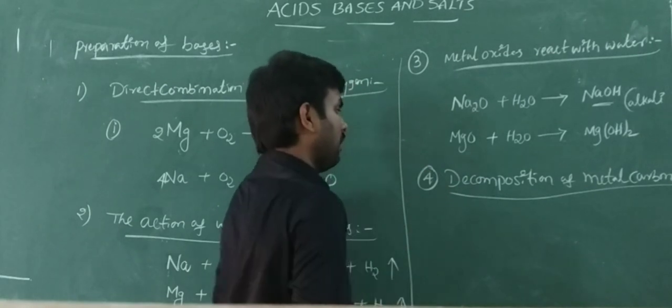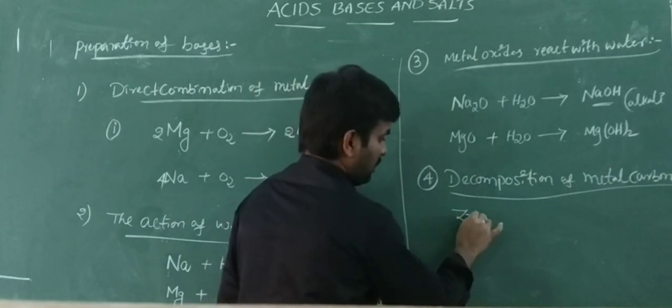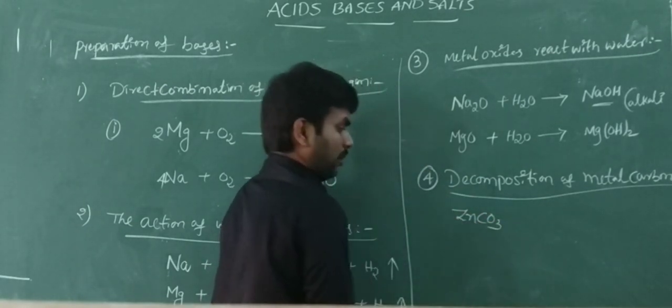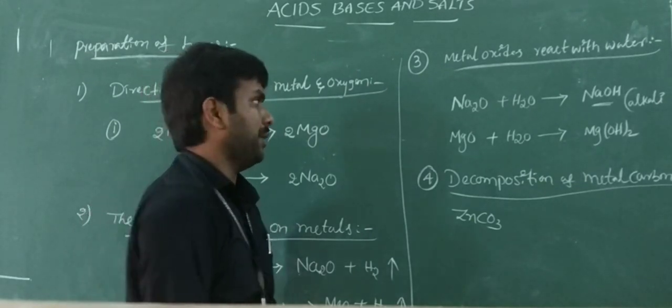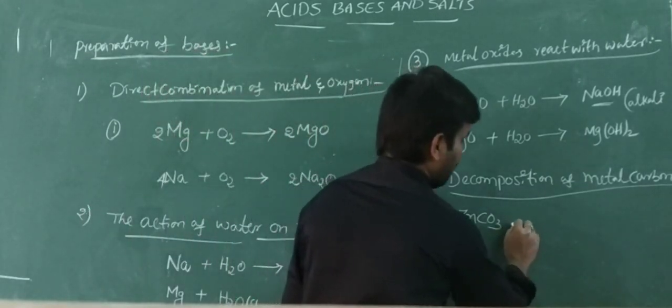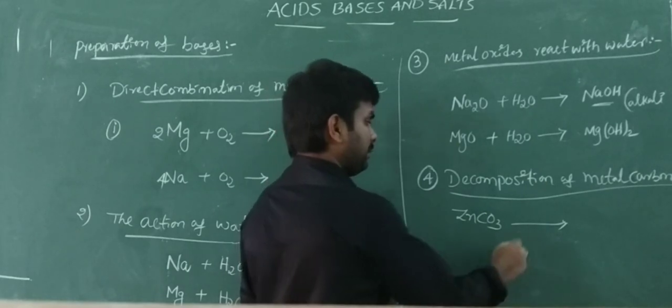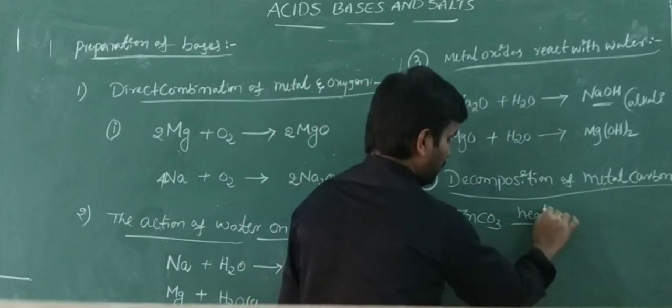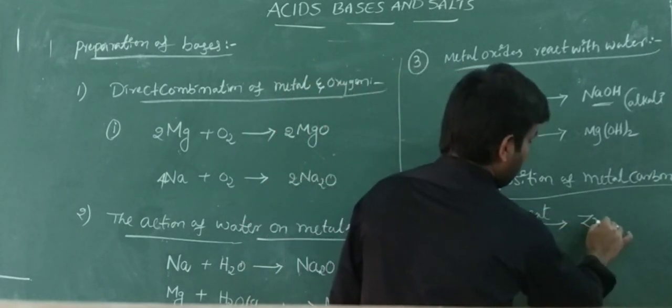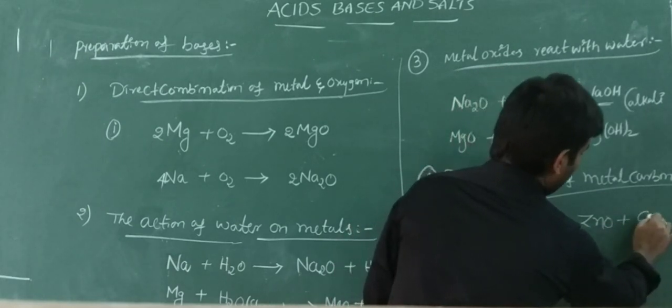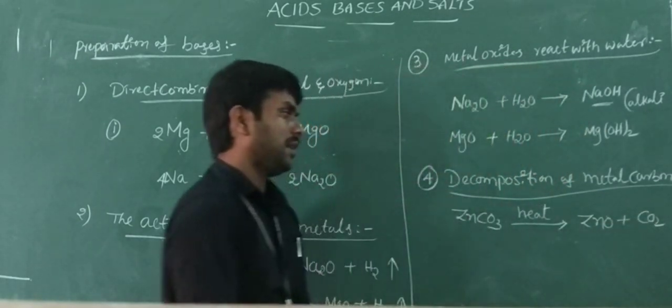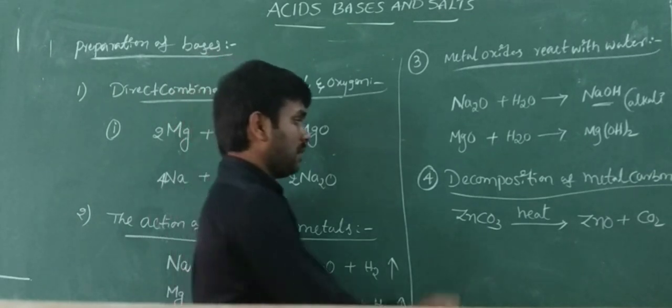For example, we are taking zinc carbonate. This is zinc carbonate. When we are heating it, it forms zinc oxide and carbon dioxide. Zinc oxide and carbon dioxide.